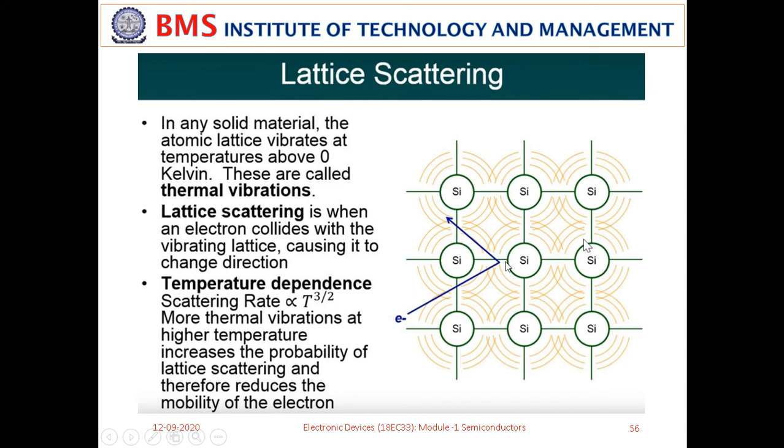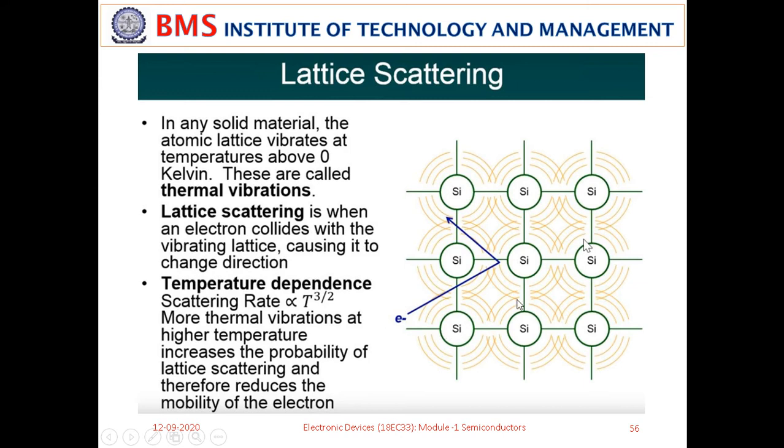That means its mobility gets affected, and this lattice scattering depends on temperature also. The higher the temperature, the higher the scattering effect. Therefore, the scattering rate is proportional to T to the power of 3 by 2. More thermal vibrations happen at higher temperature, which increases the probability of lattice scattering and therefore reduces the mobility of the electron.